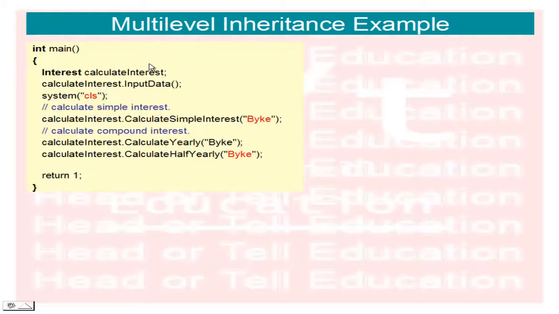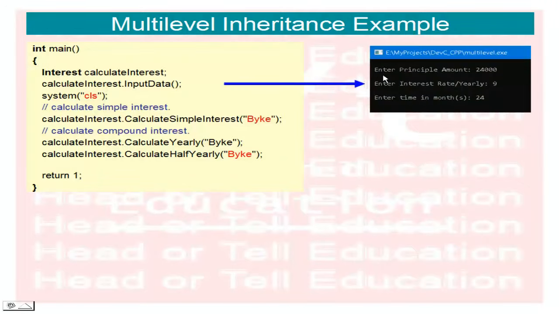First we ask the user, calculate interest input data. If we call this function, we ask the user to input data: enter principal amount, enter interest rate, and enter time in months. Next statement, calculate interest. Calculate simple interest is called from the base class simple interest.